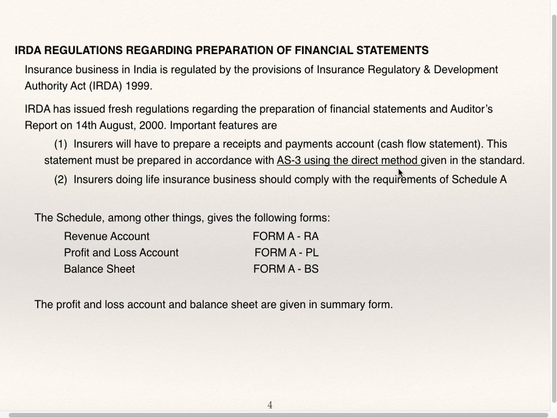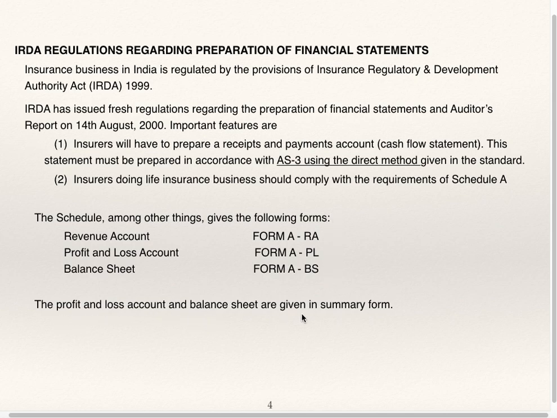So for insurance company, it is necessary for them to prepare cash flow statement as per accounting standard AS3 using direct method. Insurers doing life insurance business should comply with the requirements of Schedule A. For life insurance business, Schedule A is applicable. The schedule, among other things, gives the following forms: revenue account Form A RA, profit and loss account Form A PL, balance sheet Form A BS.